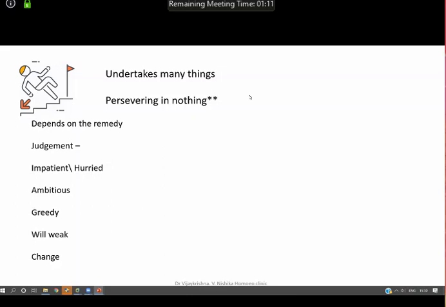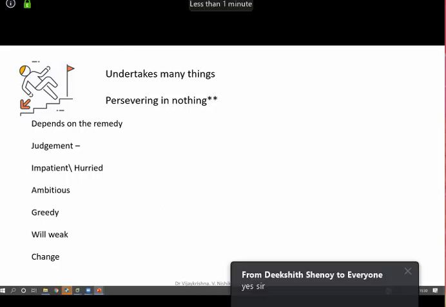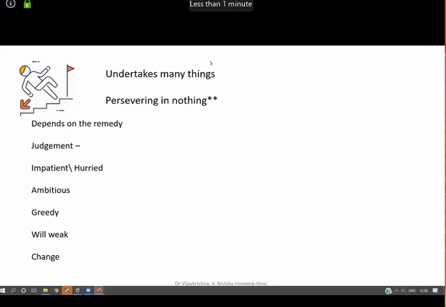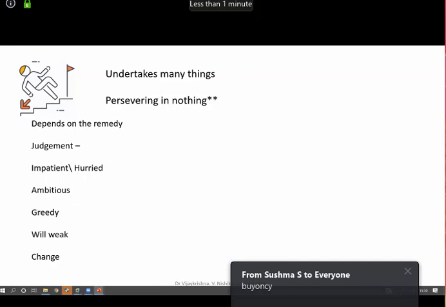We have one more minute. So I hope, is this rubric clear for you? Undertakes many things but pursues nothing. Tomorrow you get this situation in your clinic, please see what exactly the problem is. If the problem is that he made a wrong judgment, the set of remedies is different. I'm not giving you the remedies today because it will take too much time. Is it greed? Is it weak-willed? All that should be very clear. So we have a minute's time.